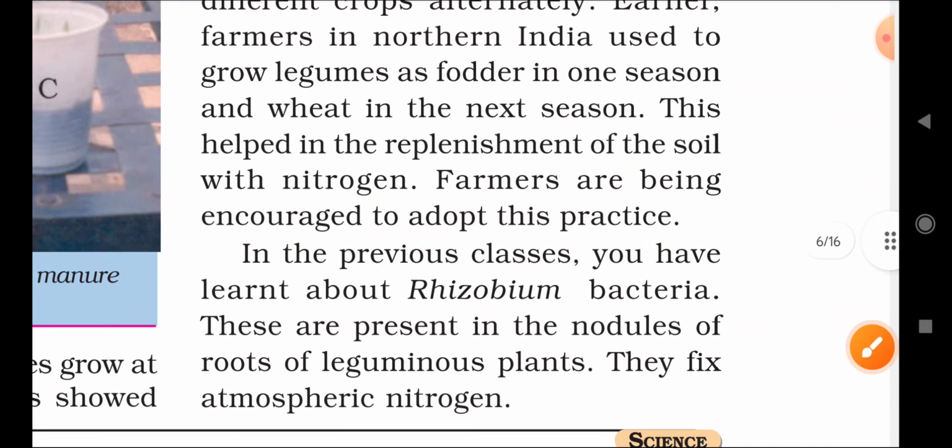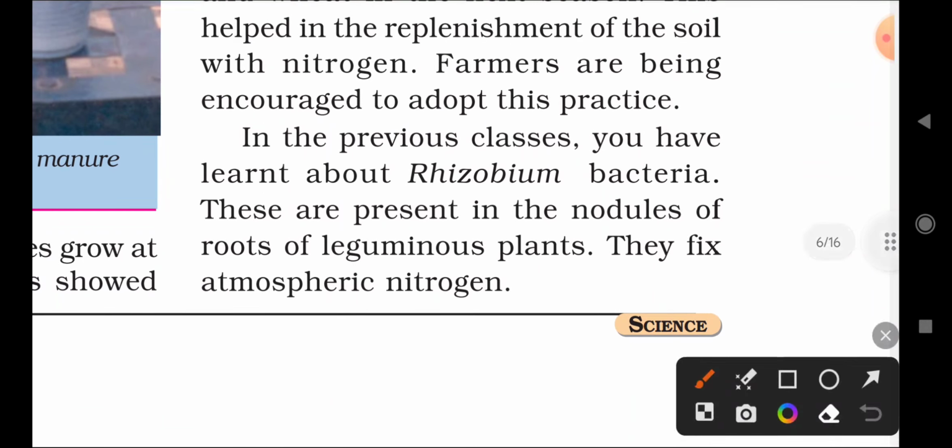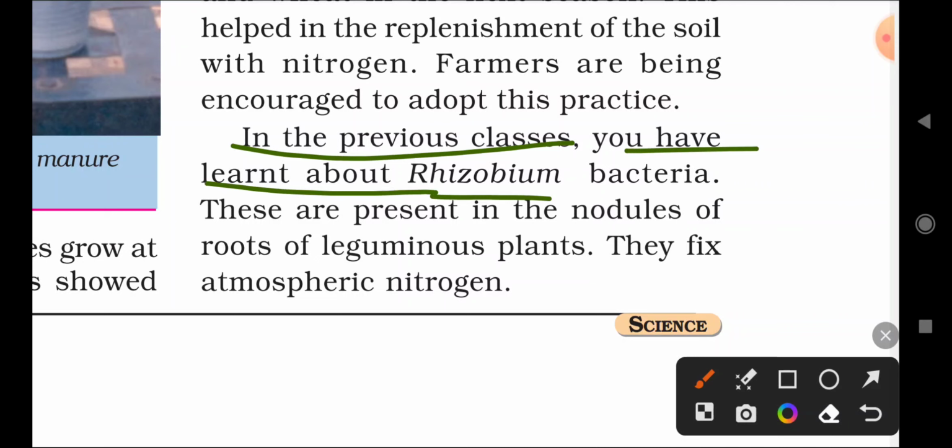By doing this we can increase the soil fertility, plus we can increase the texture of the soil, plus we can replenish the nutrients in them. In the previous classes we have learnt about rhizobium bacteria. Okay, so which type of bacteria? It is a rhizobium bacteria.